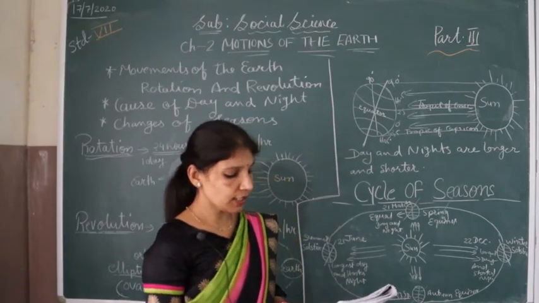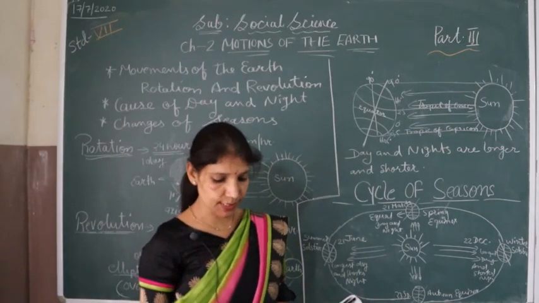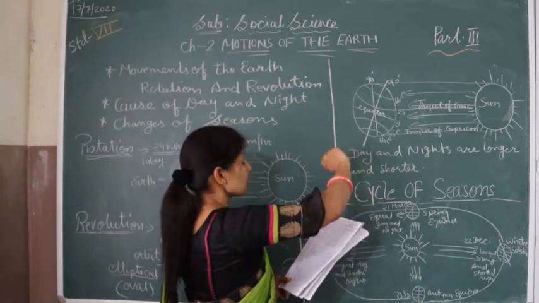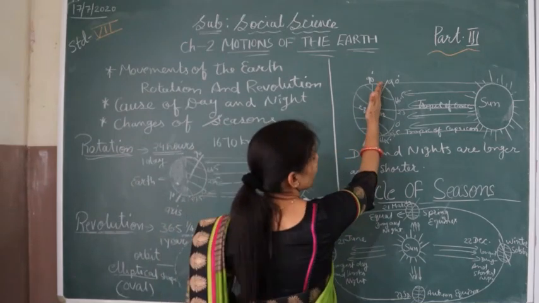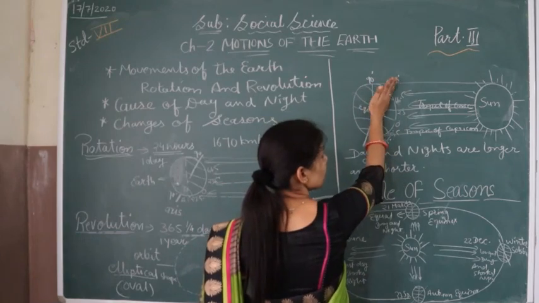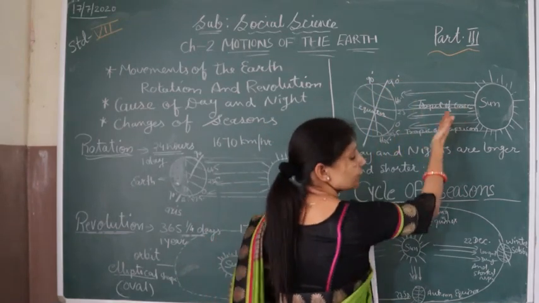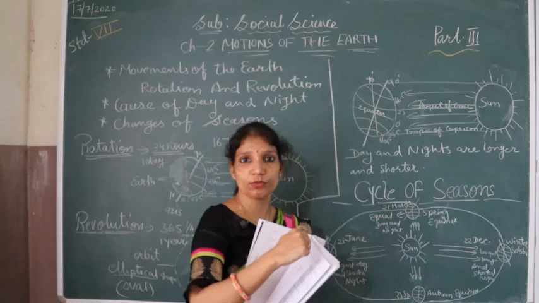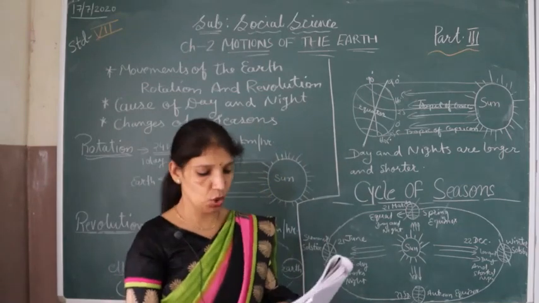The earth revolves around the sun keeping its axis inclined at 66.5 degrees. It means inclined, tilted in this direction. It means the northern part is more in front of the sun, not the southern part. So the northern part has longer days.